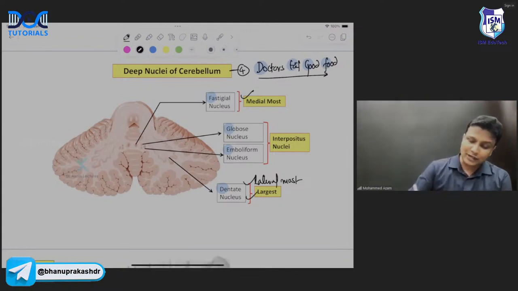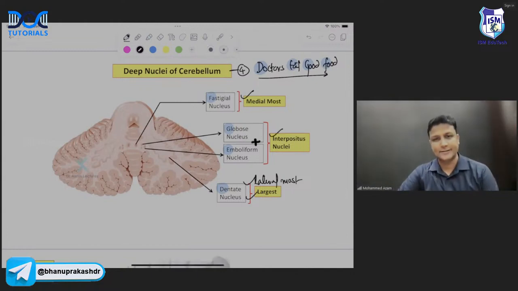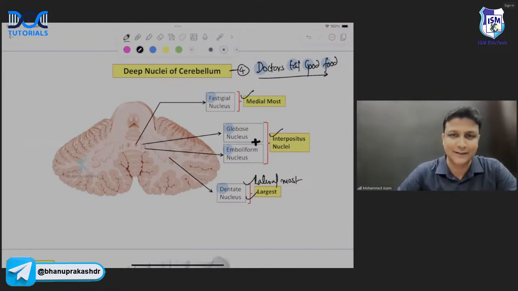And sometimes what is going to happen, the emboliform and the globose are combined together, and together that is known as interpositus nucleus. Interpositus nucleus कहते हैं. Done? So that is about the nuclei of the cerebellum that you have to remember for your exams.